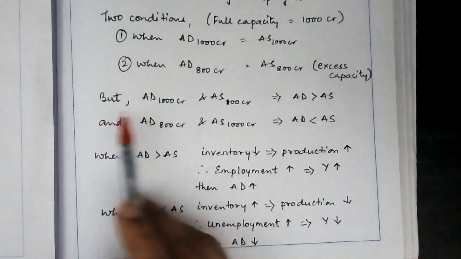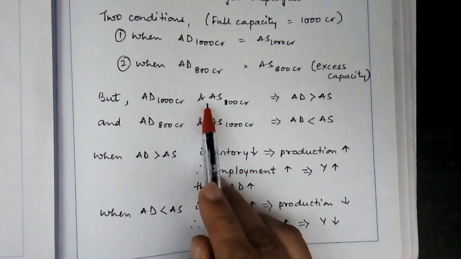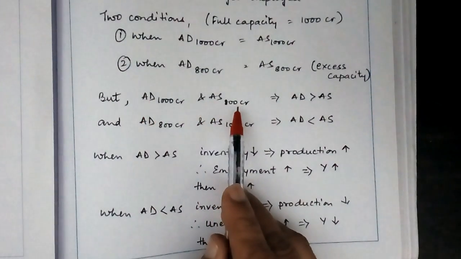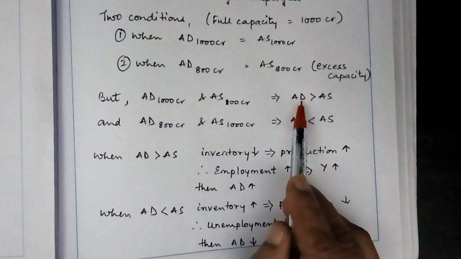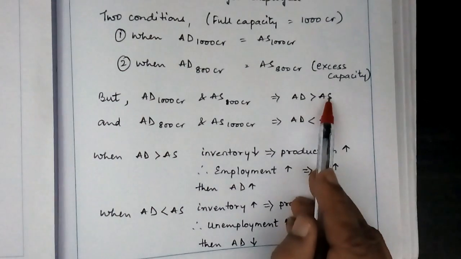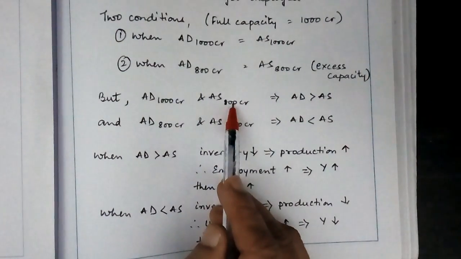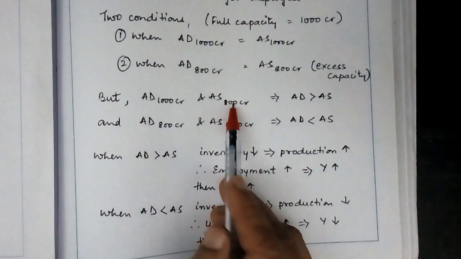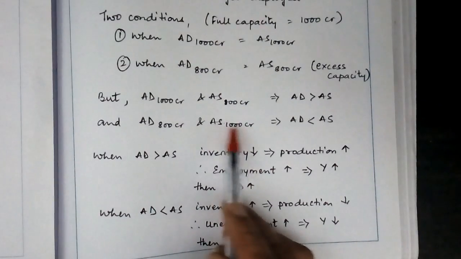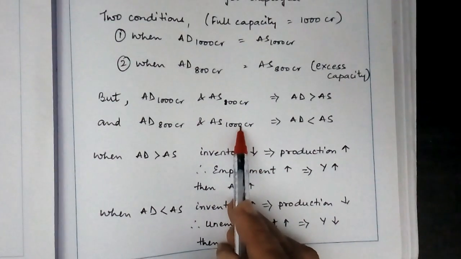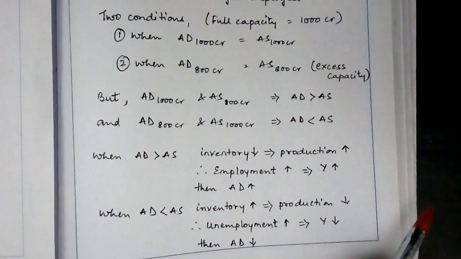But aggregate demand of 1000 crore and aggregate supply of 800 crore would mean that the aggregate demand is greater than aggregate supply. Demand is more, supply is less. And an aggregate demand of 800 crore and an aggregate supply of 1000 crore would mean that the aggregate demand is less than the aggregate supply.